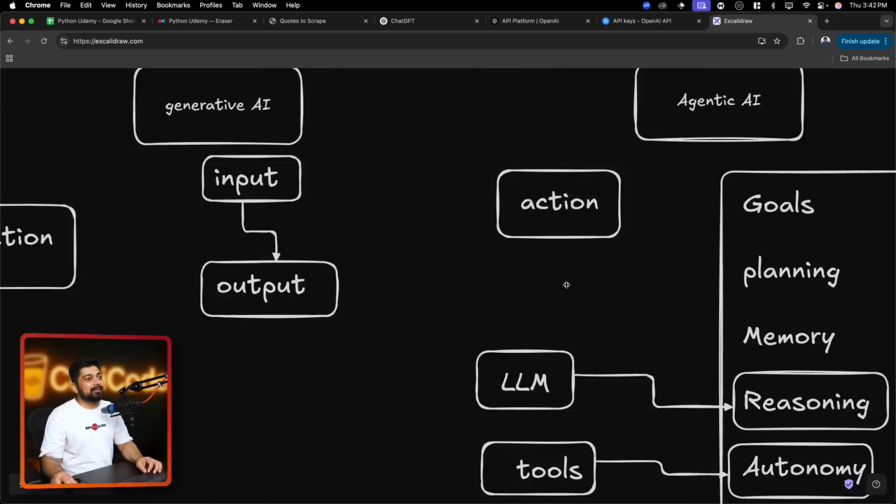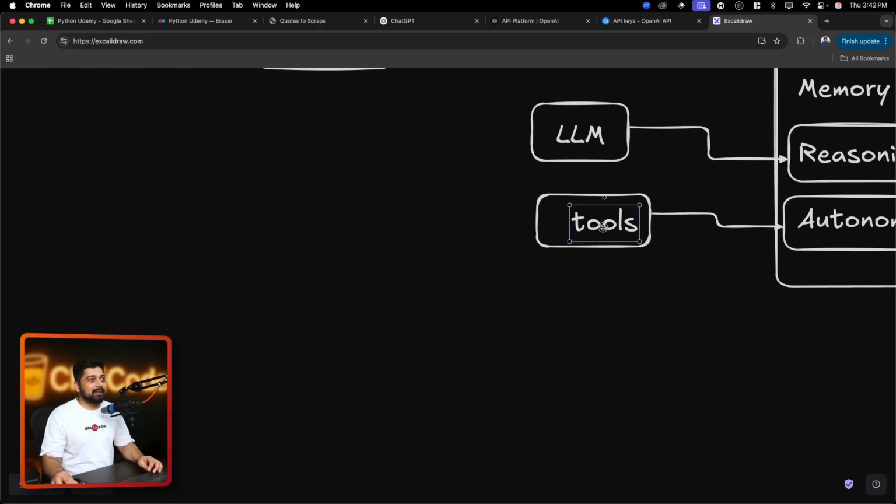So what could be the real-world use cases for it? We will definitely go with that, but I want to just throw some random ideas so that maybe you can work with that. So the first one could be an AI recruiter.